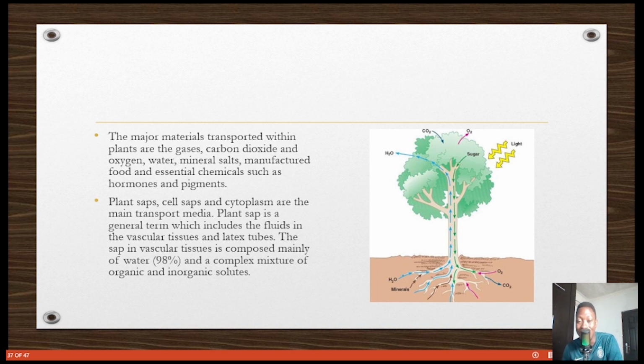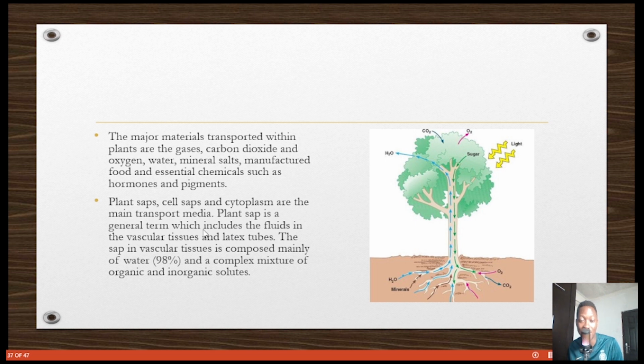So note this. Transportation medium in animals is mostly blood. In insects, we said it's colorless. In mammals, we said it's colored red because of hemoglobin. In plants, it's plant sap, cell sap, and cytoplasm. They are the main transport medium.